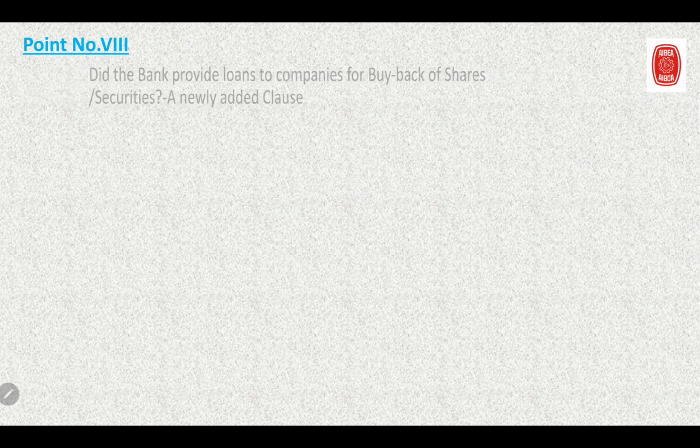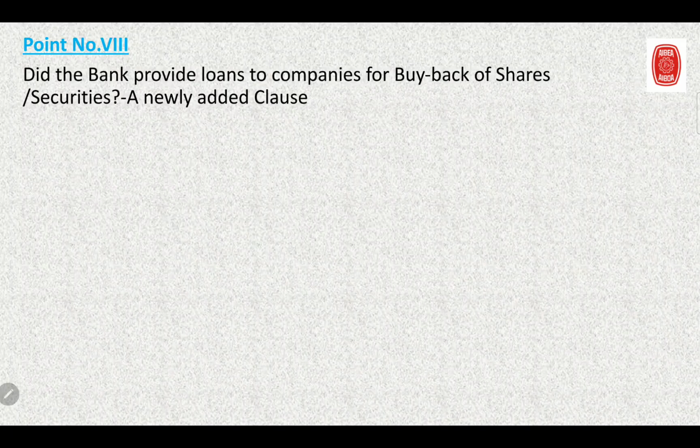Now next, point number 8. What does point number 8 say? Point number 8 says, did the bank provide loans to companies for buyback of shares or securities, which is a newly added clause. Now this would again be applicable to a few of the branches, those that are extra large or very large branches, but the bank will straight away say no.